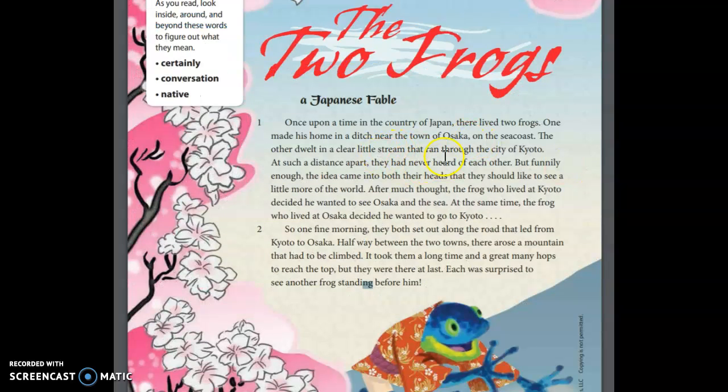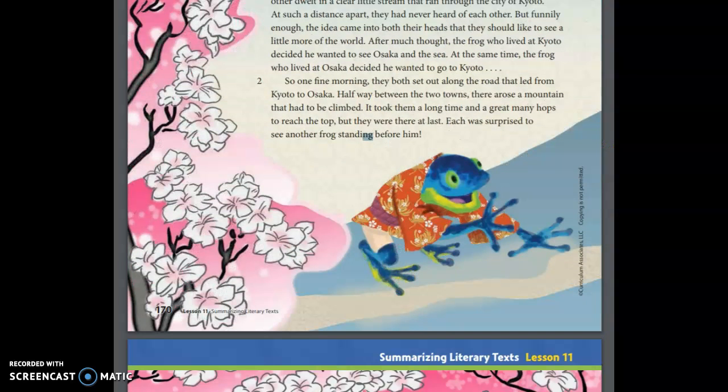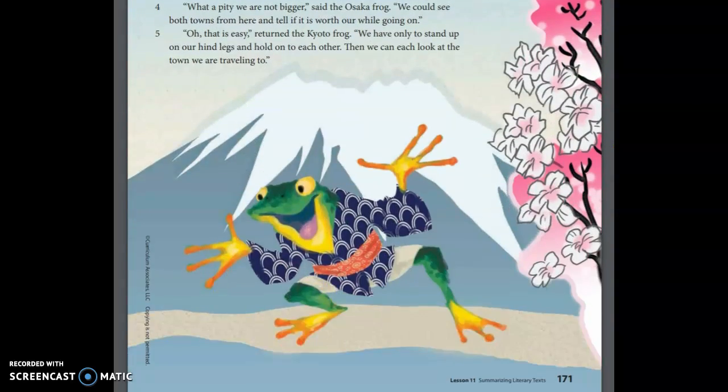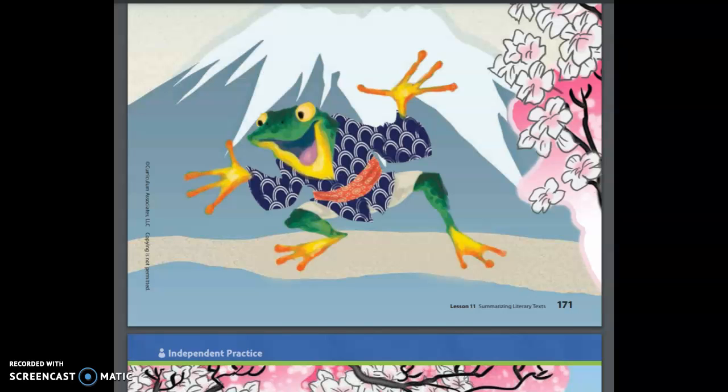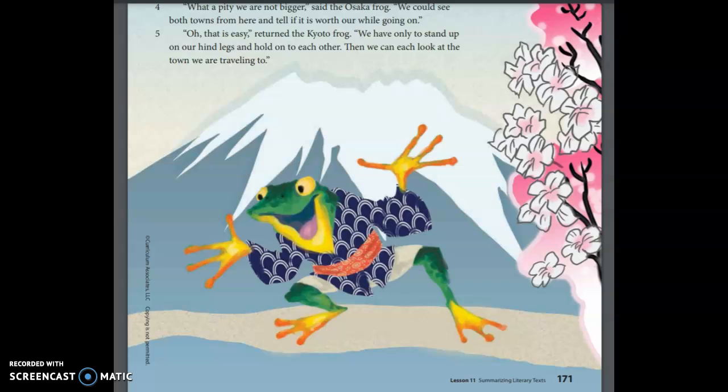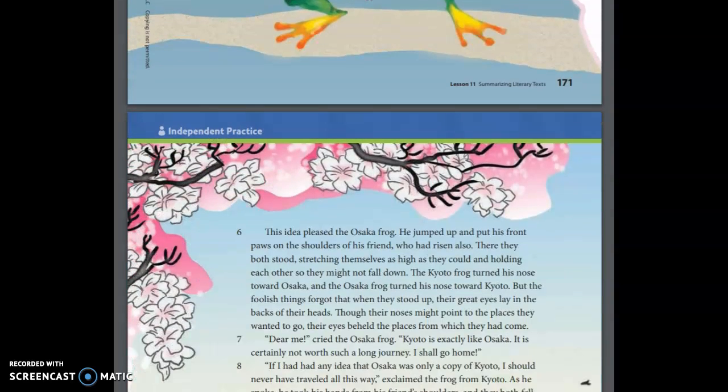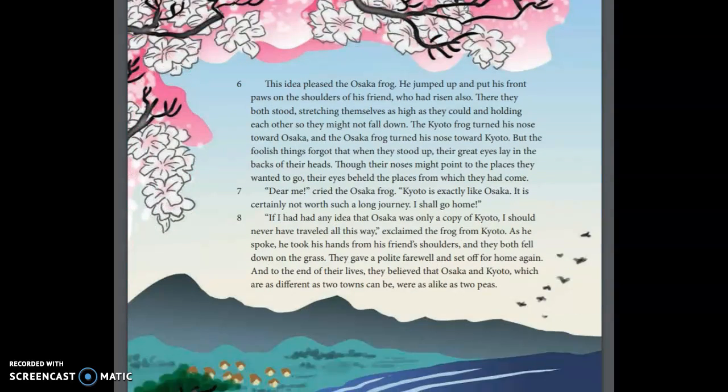separate towns. One lives in the town of Osaka on the seacoast, and the other lives in the city of Kyoto. You can see frog number 1 here and frog number 2 in this illustration. So these frogs, they make a decision that they are going to visit the other town because they've never really traveled outside of their town. And when they do, something kind of funny happens toward the end of the story.